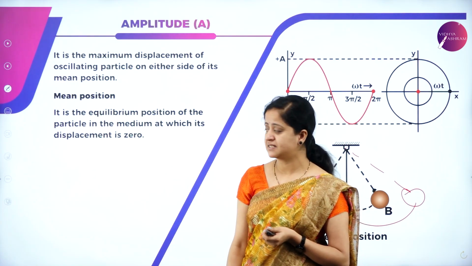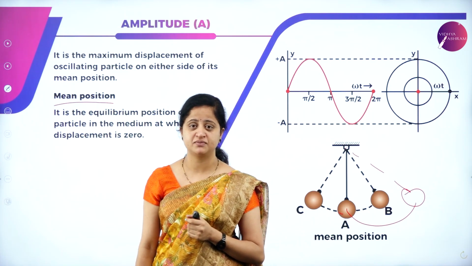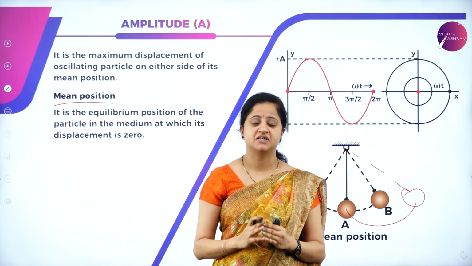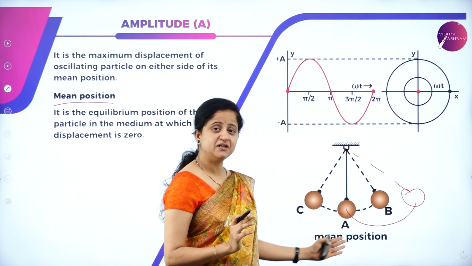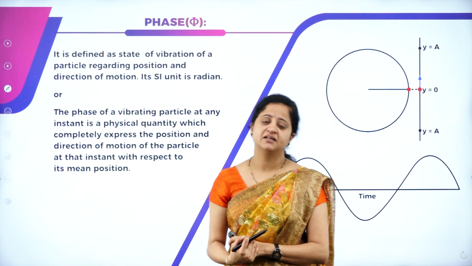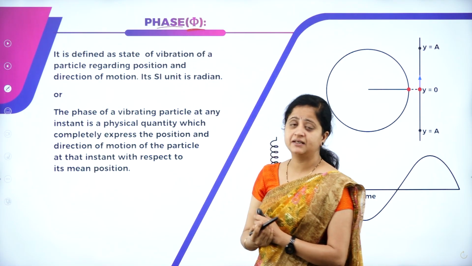So mean position, as I told before, is nothing but the equilibrium position of an object without changing its position or without undergoing any displacement, which means when the particle is said to be in its mean position, the displacement in this condition is 0. Another important term involved in this concept is phase. It is denoted by a Greek letter phi.